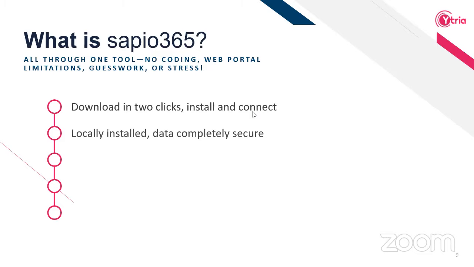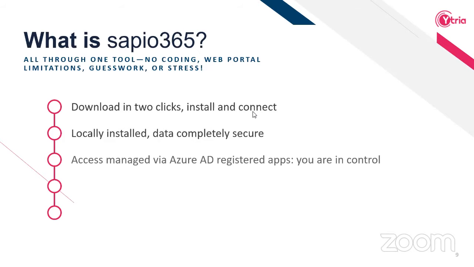What's very important for us as well is security. As opposed to some of the other vendors out there, we make sure that none of your data actually goes through us. This is a locally installed software client on your computer that is directly connected into your tenant, and none of the data flows through us in any way. So you're completely secure.